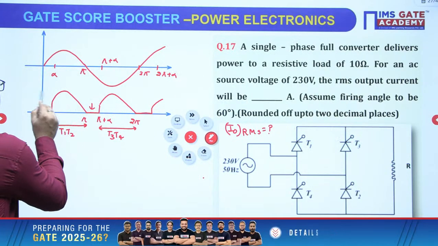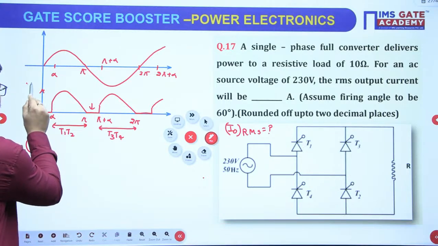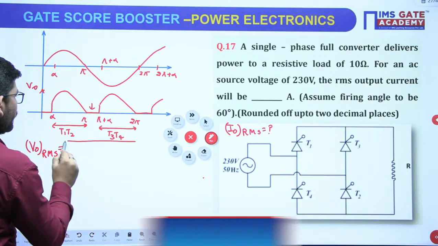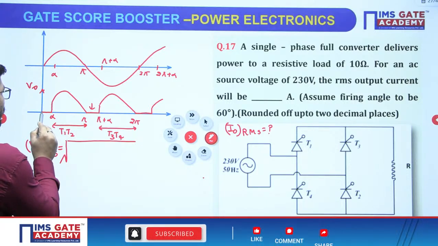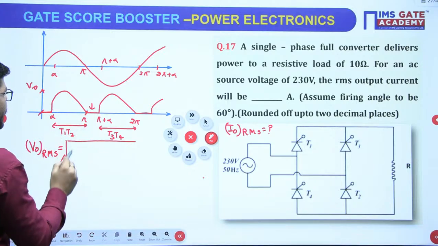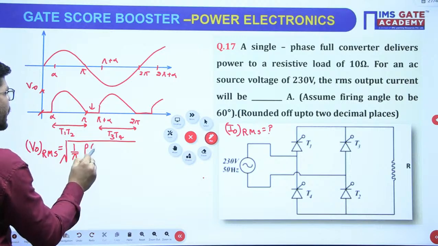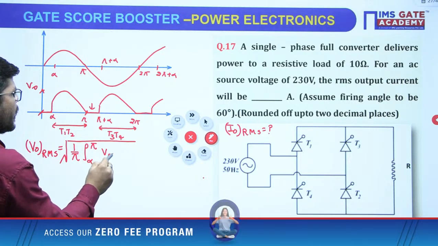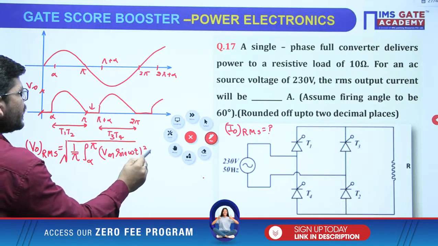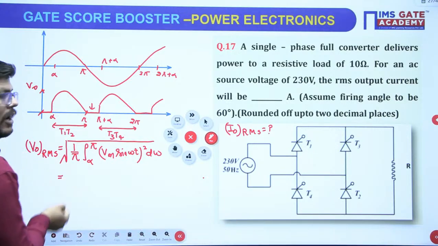So now if you calculate the RMS voltage of the output, okay, this is the output voltage waveform. If you calculate its RMS value, then what are you going to get? Just see, from here till here, this portion of the waveform is repeating itself. So the time period is pi, and out of that you get output voltage from alpha to pi, and at that time your output voltage equals the input voltage, which is Vm sin omega t. You will square it and integrate d omega t, right? Now how to solve such a case?